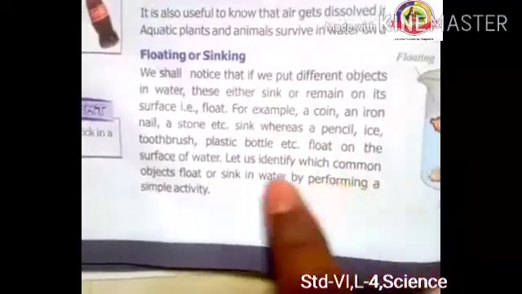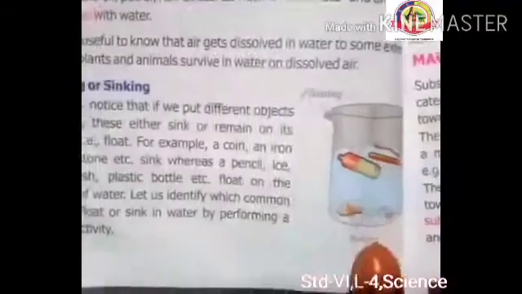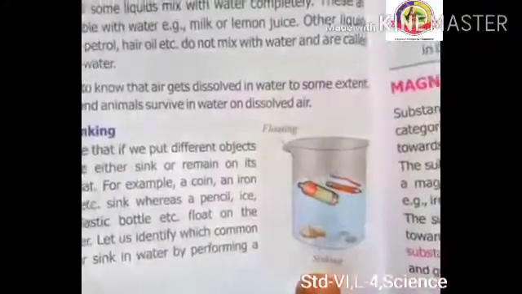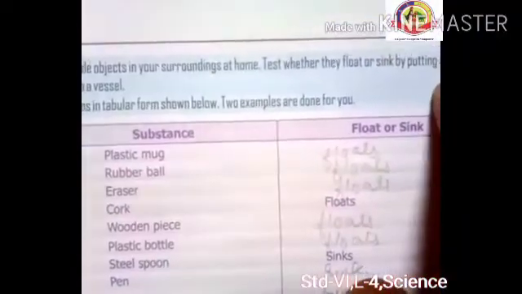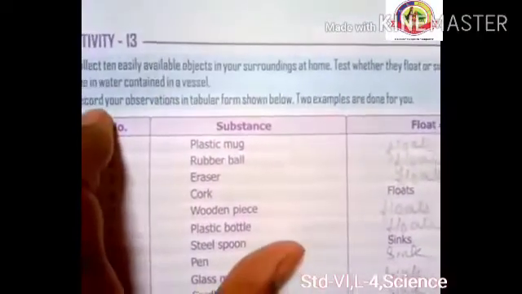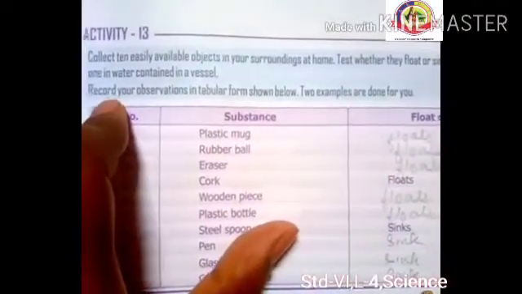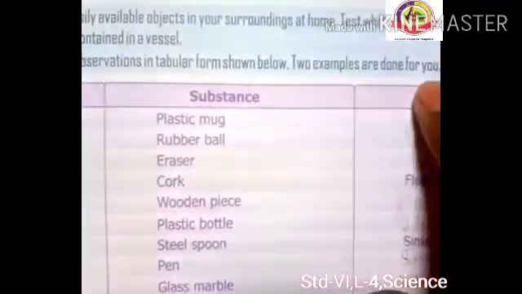Let us identify which common objects float or sink in water by performing a simple activity. Here you can see floating and sinking materials have been shown in one beaker. Activity 13. Collect 10 easily available objects in your surroundings at home. Test whether they float or sink by putting them one by one in water contained in a vessel, right? Record your observation in a tabular form shown below. Two examples are done for you, right?